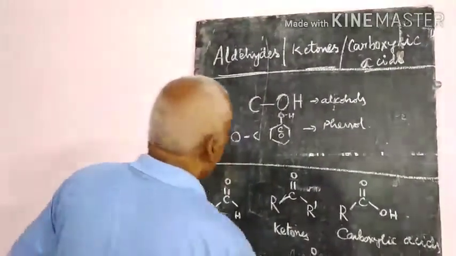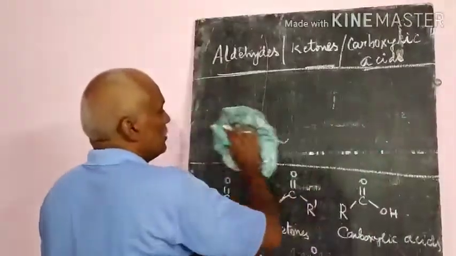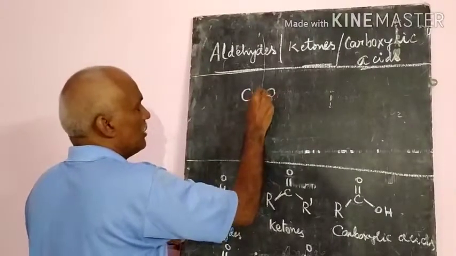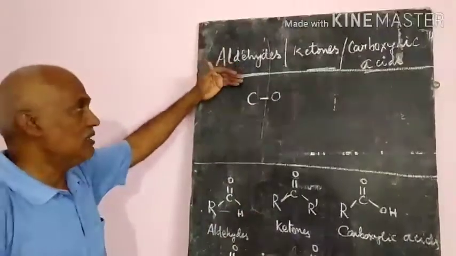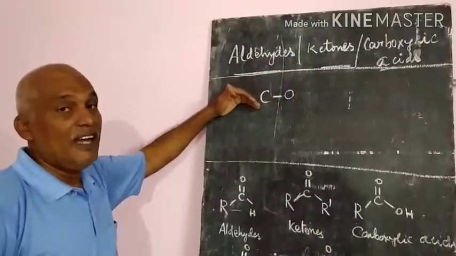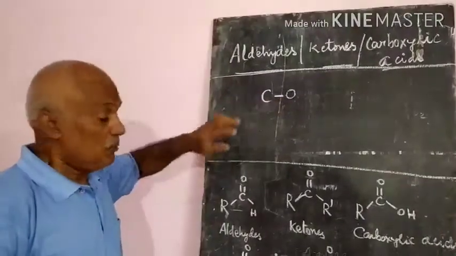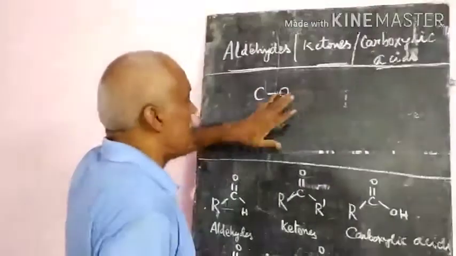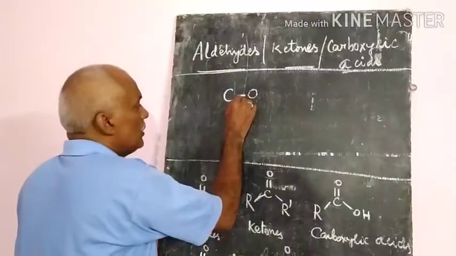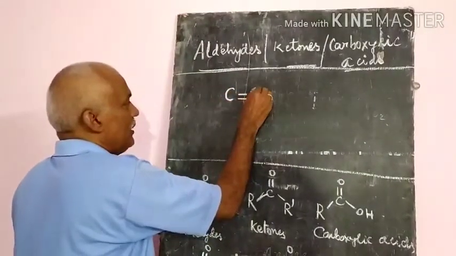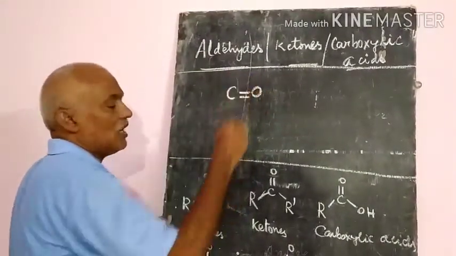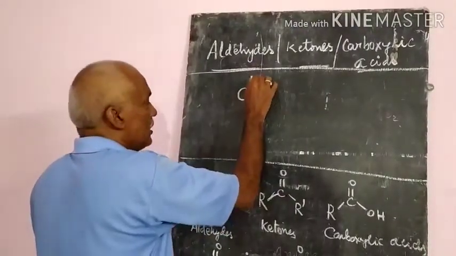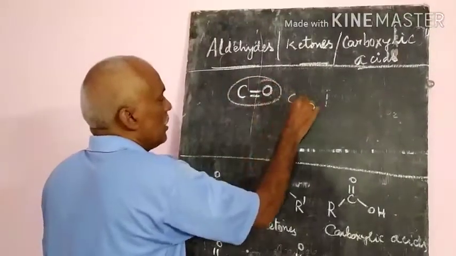Means the compounds we already learned about have a single bond between the carbon and oxygen. Earlier we read alcohols, phenols and ethers. But this time, aldehydes, ketones and carboxylic acids mainly contain a group where the bonding between the carbon and oxygen is a double bond.